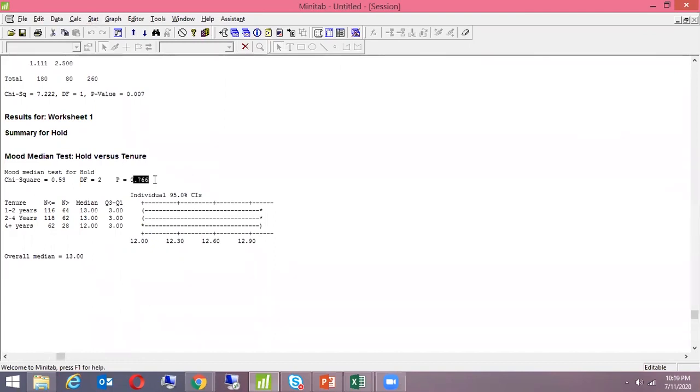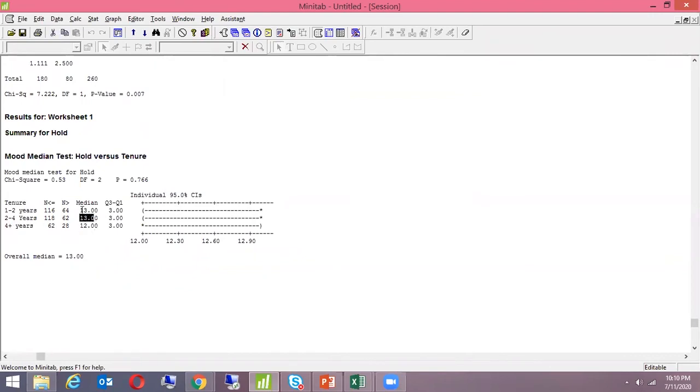Let's forget it for a while. Let's say it's significant. Okay. I have the medians here for all these tenures. So 4 plus has a 12 median, 2 to 4 has 13, and 1 to 2 has 13 as median. Okay, did you notice? For this test, automatically it has come as median. Here we don't see the mean, we see the median. Okay. Looking at these values, 4 plus years has 12 median, means median of hold time.